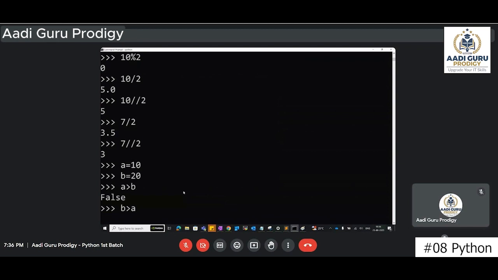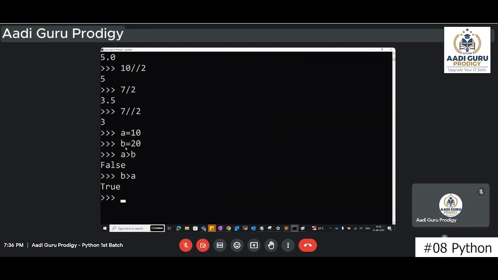That's one. So B greater than A. True or false? True, sir. True. So what is B? B is 20. And you are saying that B is greater than A. What is B? 20. What is A? 10. So 20 greater than 10. Yes, it's true. A less than B. True or false? What is A here? A is 10, less than 20. It's true.